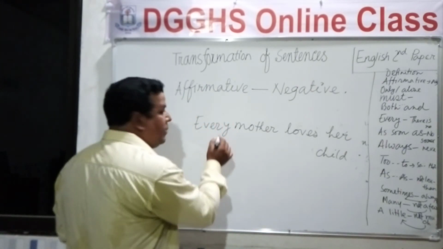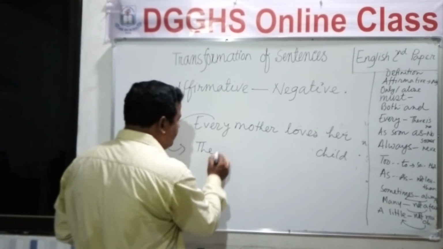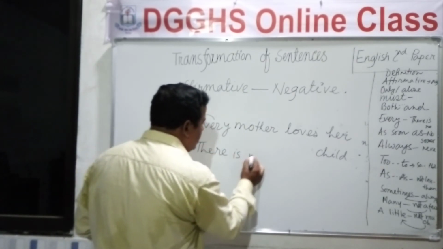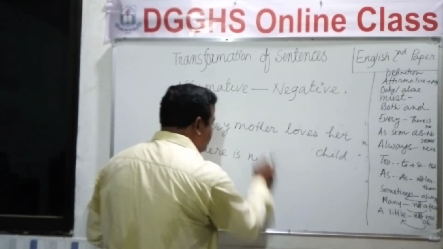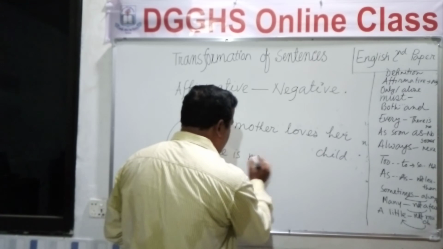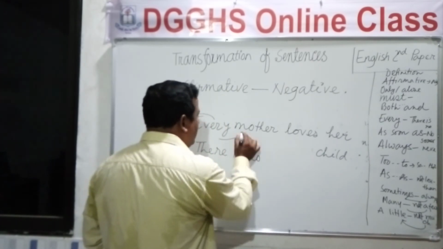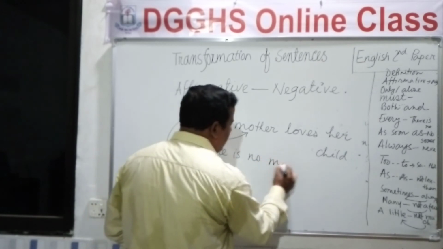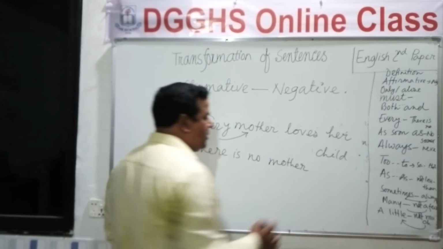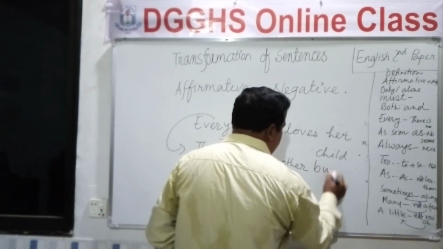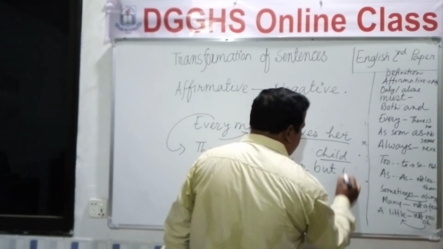In place of every we will write there is no, and then the word after every, which is mother, and then we will write but, and then the remaining part of the sentence.